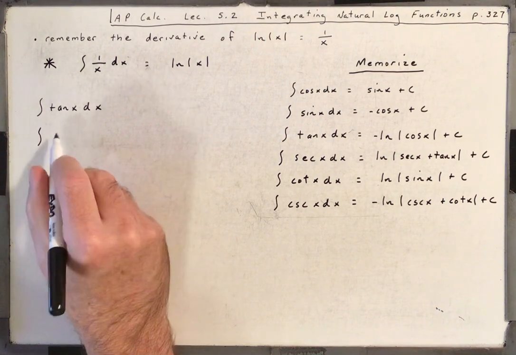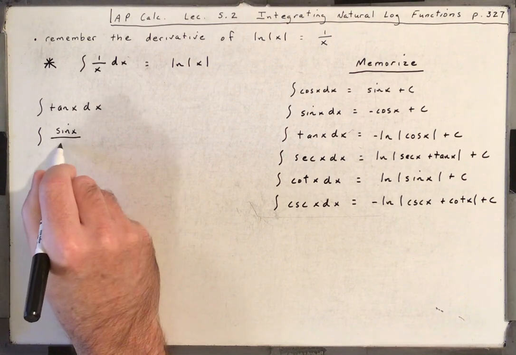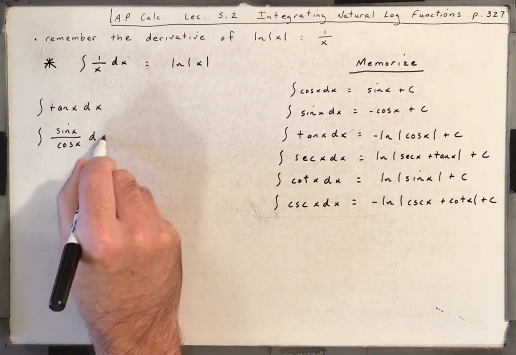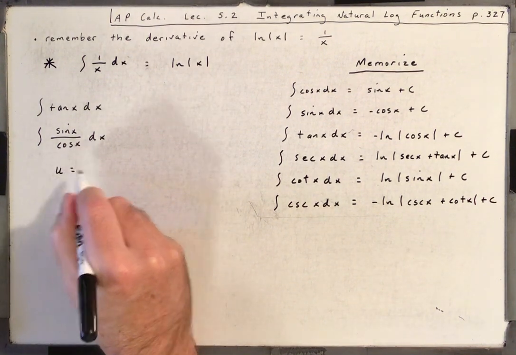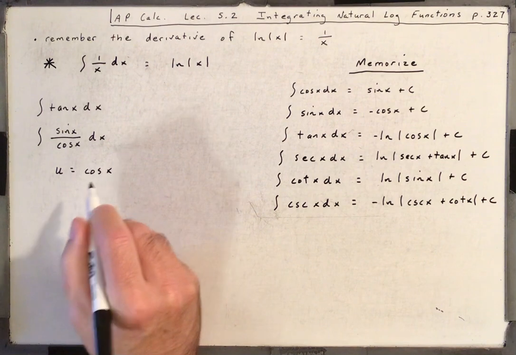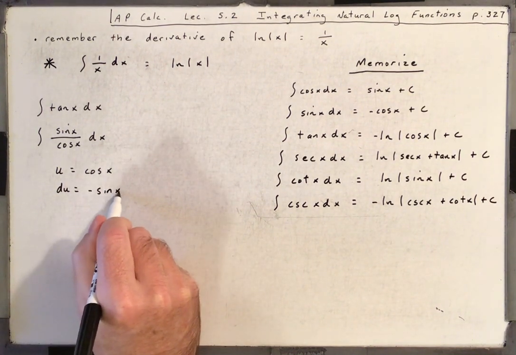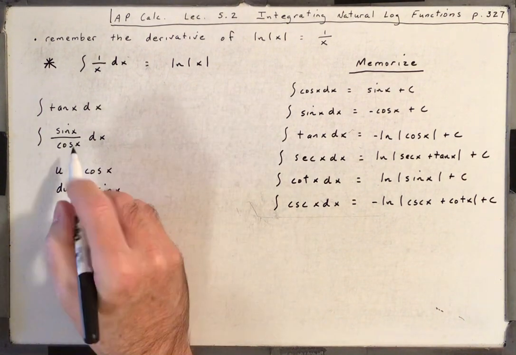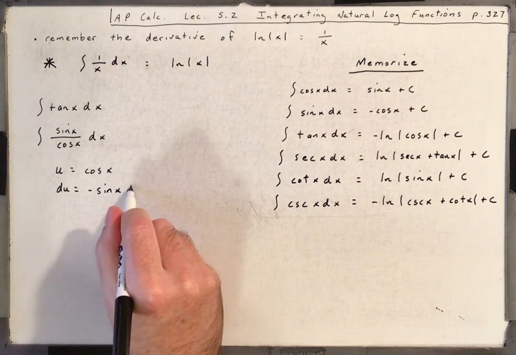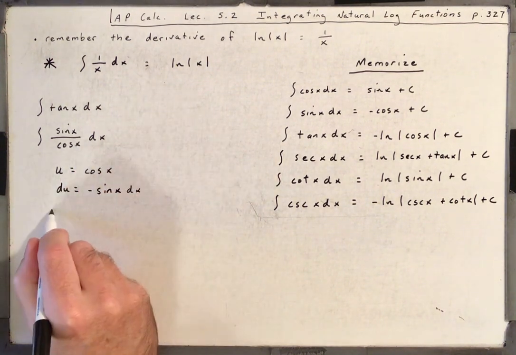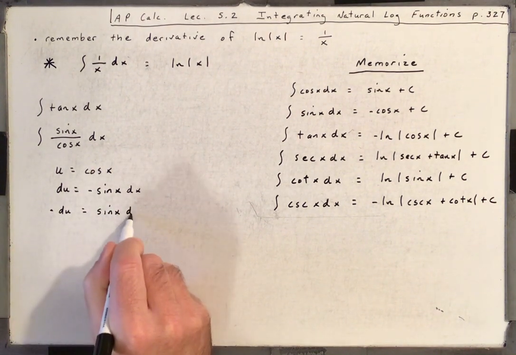So let's rewrite this as sine x over cosine x dx. If we let u be cosine x, then du is minus sine x dx. So I picked cosine x because we can't deal with du on the bottom. That's almost what we need. Let's put a minus out front. Minus du is sine x dx.